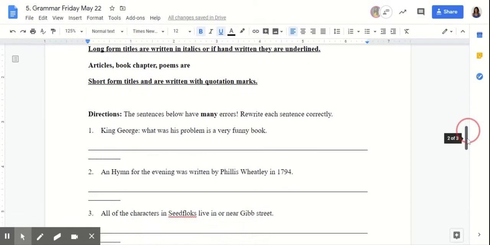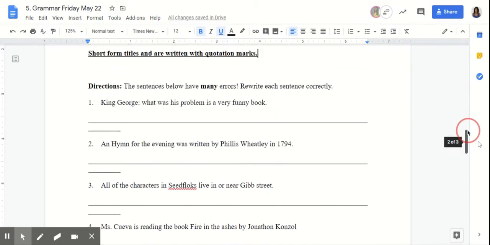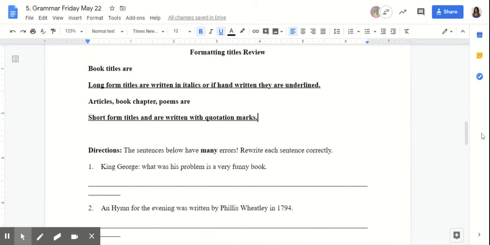So you guys are going to go through this page and rewrite each sentence correctly with the title in the correct form based on if they are long form or short form. So go ahead and get started on formatting these new titles as you guys are reviewing these sentences. If you guys have any questions, make sure you're writing them down as you're working, and also make sure that you guys are using any notes that you have from previous lessons to guide you through this lesson for today. Go ahead and pause the video and get started.